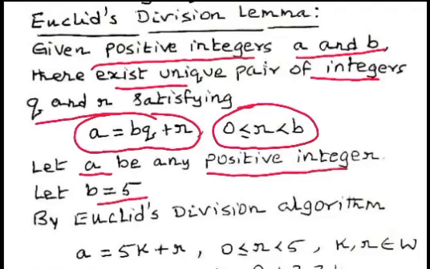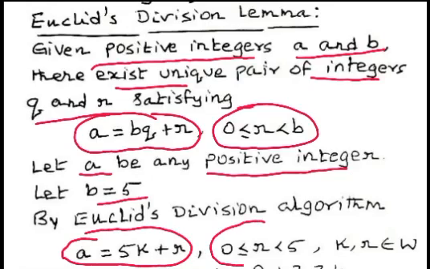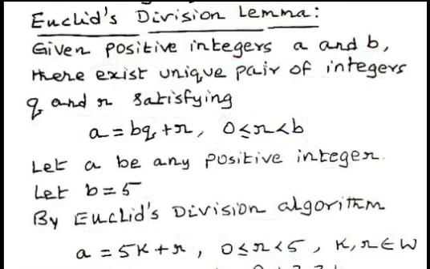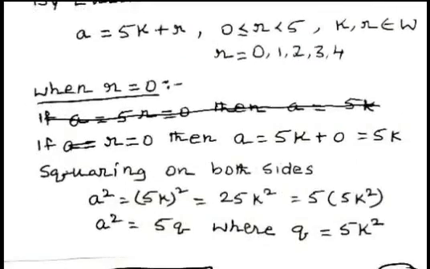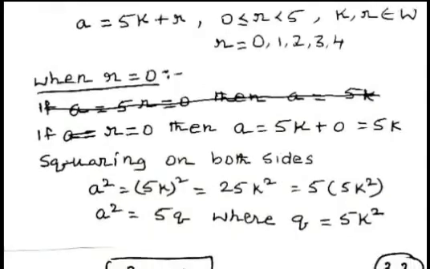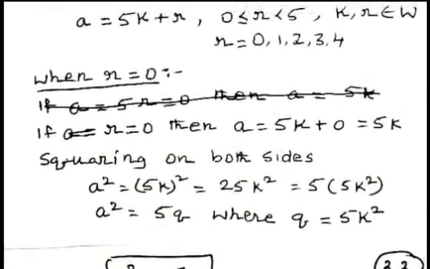By Euclid's division lemma, we can write a equal to 5k plus r, where k is the quotient, and 0 less than or equal to r less than 5. Now we consider all the different cases: remainder 0, 1, 2, 3, 4.